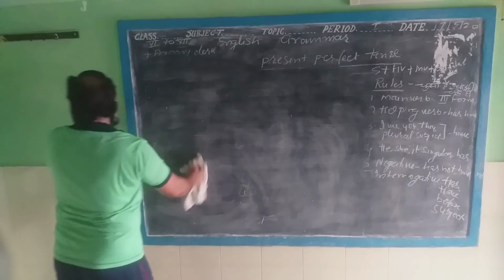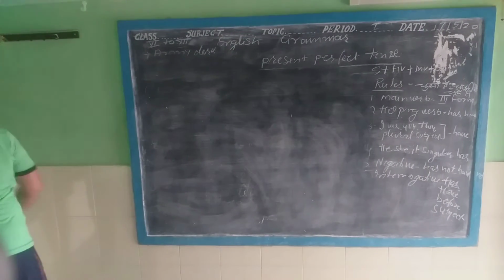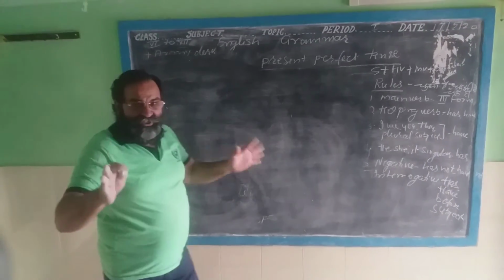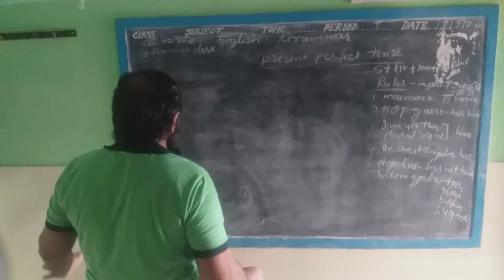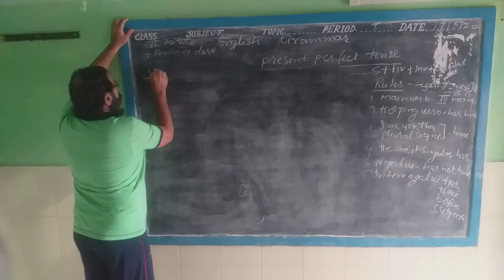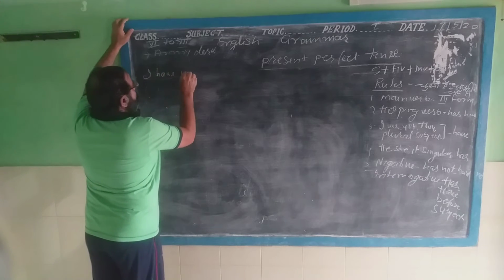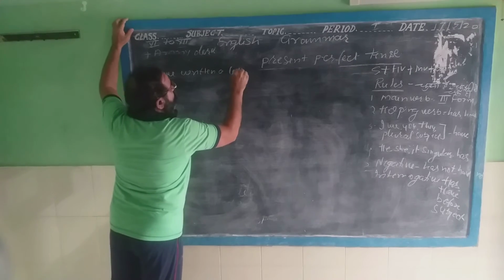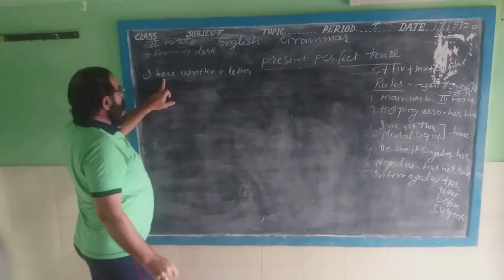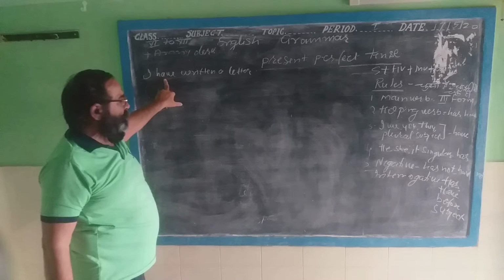We take only one sentence and you will be clear about all these sentences. I have written a letter. It is a present perfect tense affirmative sentence.